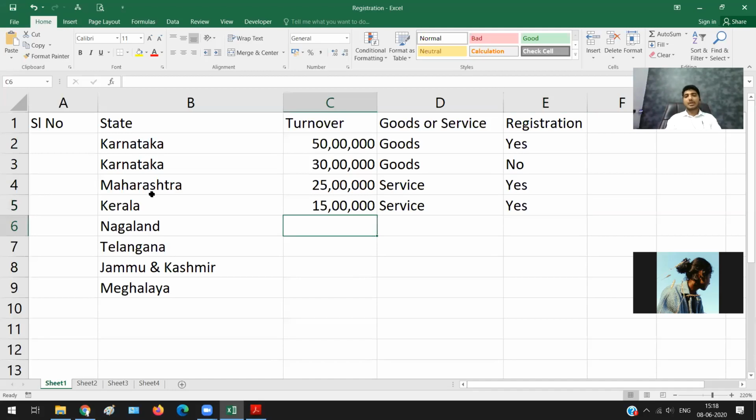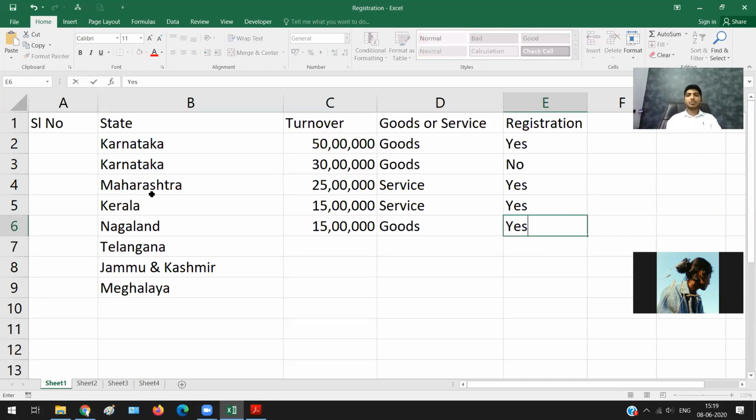Okay, yes. Now let us say I'm in Nagaland, and my turnover is 15 lakh rupees, and I'm supplying goods. How many of you feel I need to obtain registration? So all of you feel that in Nagaland, registration limit is 10 lakh rupees. If it is more than 10 lakh rupees, I need to obtain registration. Great.